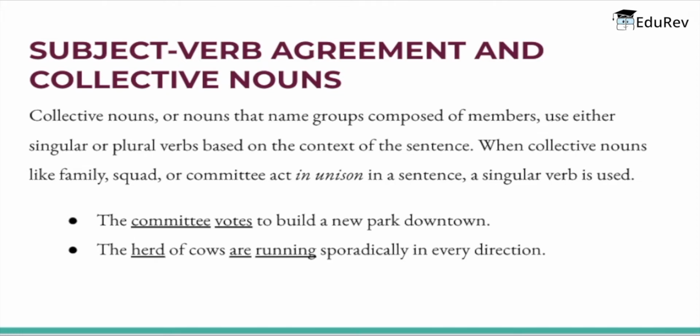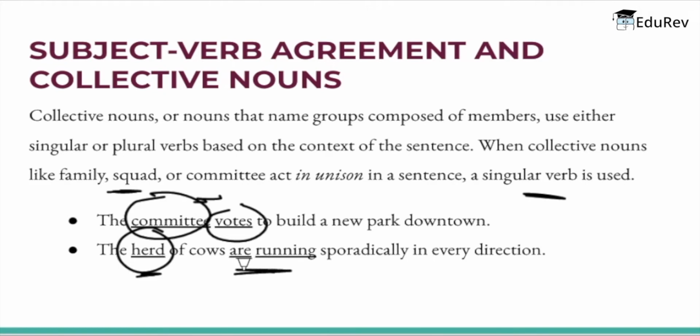Let's move on to the third one, that is Subject Verb Agreement and collective nouns. Now, collective nouns, or nouns that name groups composed of members, use either singular or plural verbs based on the context of the sentence. When collective nouns like family, squad, committee act in unison in a sentence, a singular verb is used. For example, the committee votes to build a new park downtown. So the committee and votes. When a collective noun acts individually or separately from the group, a plural verb is used. For example, the herd of cows are running.